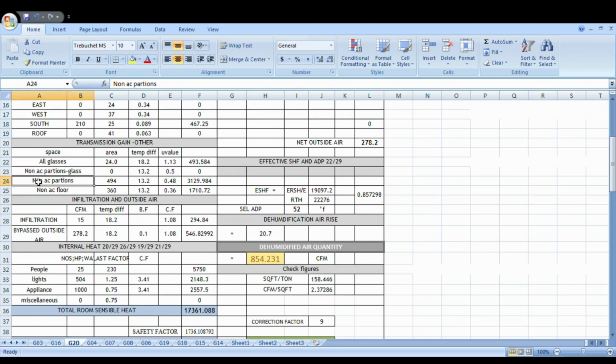Now I will show you how the non-AC partition comes. The U values, as I showed you before, you have to take from civil people, otherwise you can take from a standard book. For the glass U value, I will show later. First, I will show this non-AC partition.